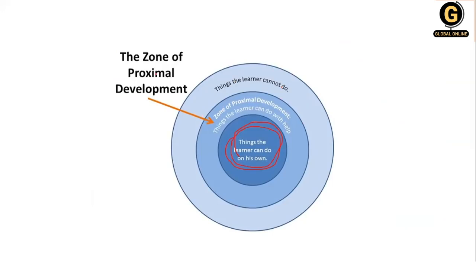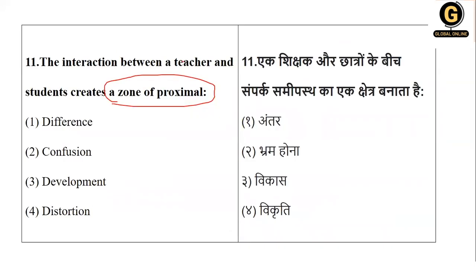So when he requires assistance, that is with the help of a teacher, that is just to develop the learner. So when we are talking about the interaction between a teacher and a student, which type of proximal zone does it create? That is nothing but a zone of development. So your right answer for this is option number 3.